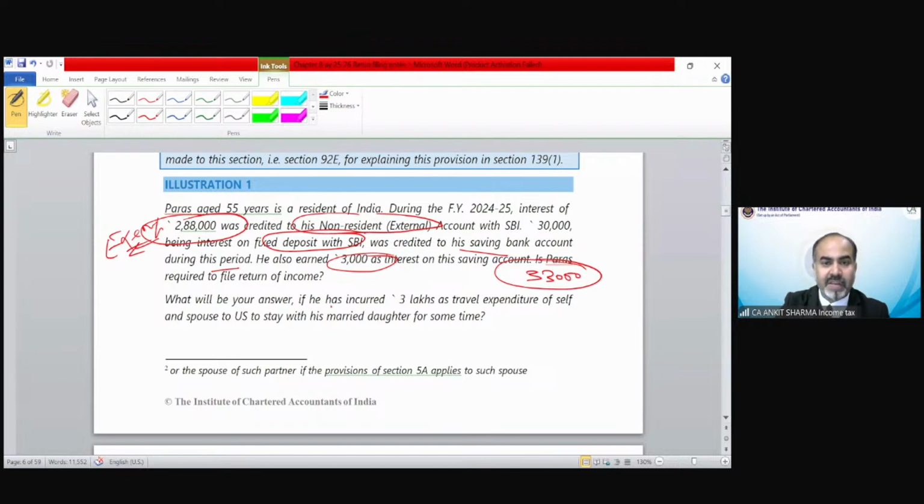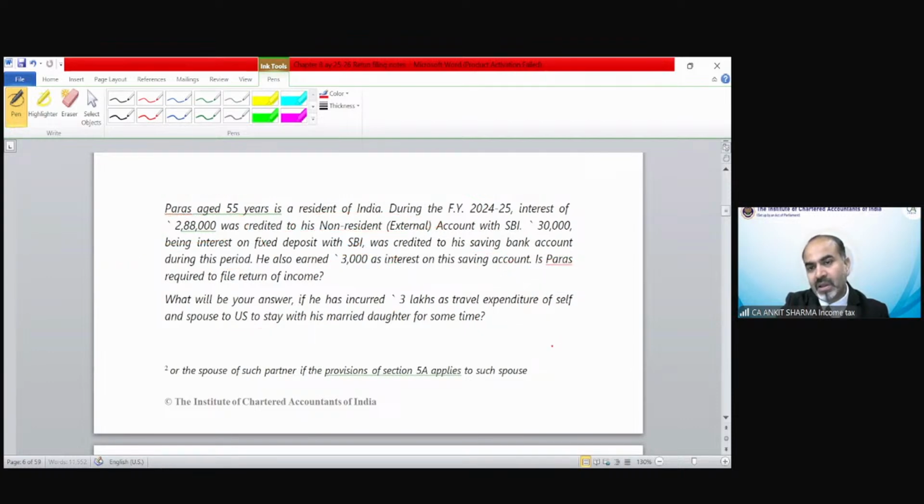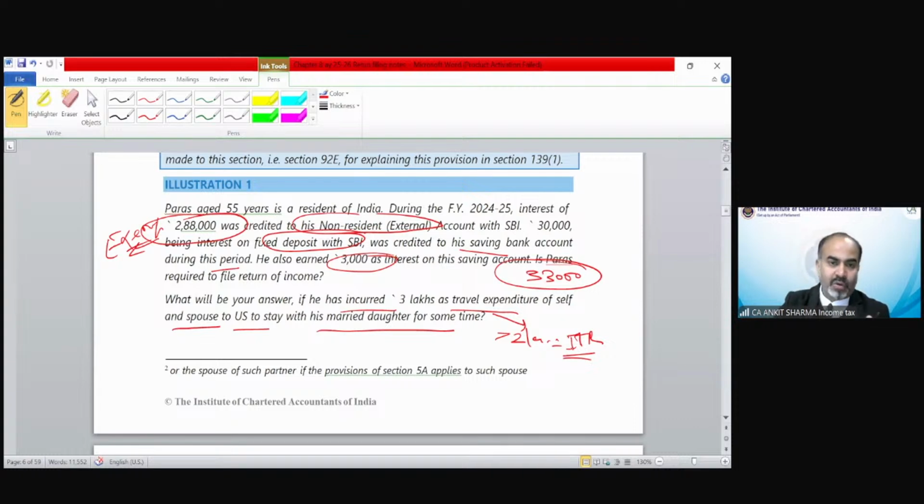What will be your answer if he has incurred 3 lakh as travel expenditure for self and spouse to the US to stay with his married daughter for some time? If he has expenditure of more than 2 lakh rupees, then he needs to file ITR. We already know this provision. So for this case, the answer would be yes, he has to file his ITR. But for the above case, when his income is only 33,000, which is less than the basic exemption limit under the default tax regime or under the optional tax regime, he is not required to file an income tax return.